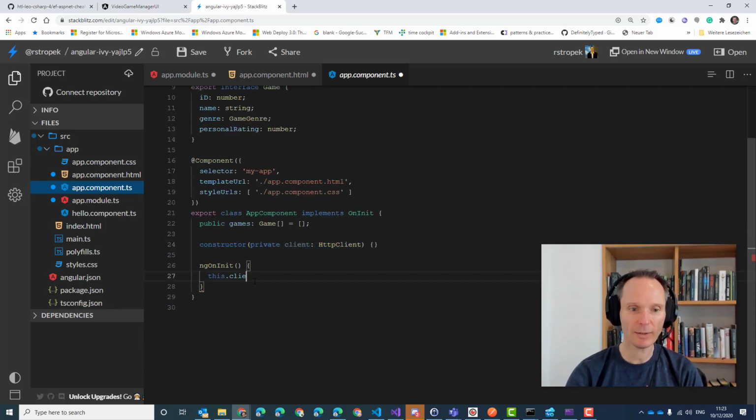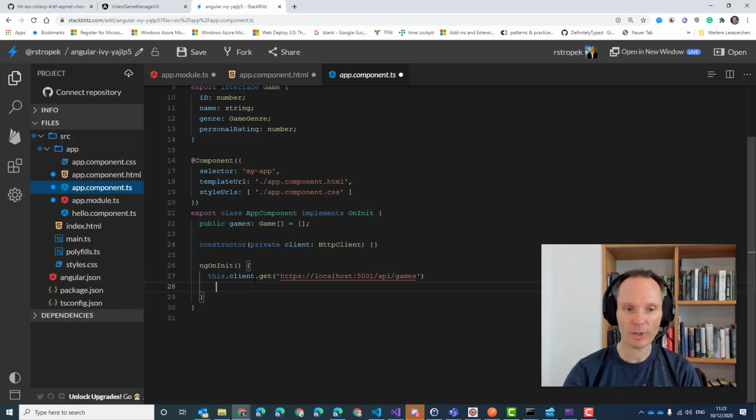This dot client dot get. Where can we find our API? HTTPS localhost 5001/API/games. And I think we use single quotes here. Again, mix up of C# and TypeScript.